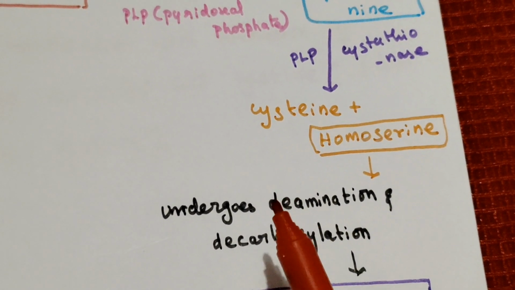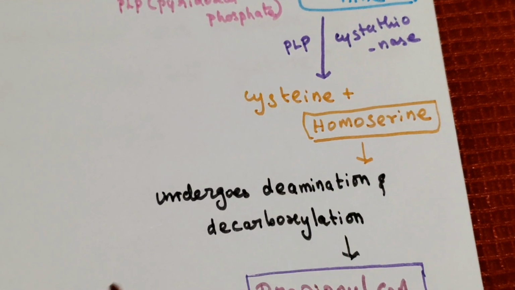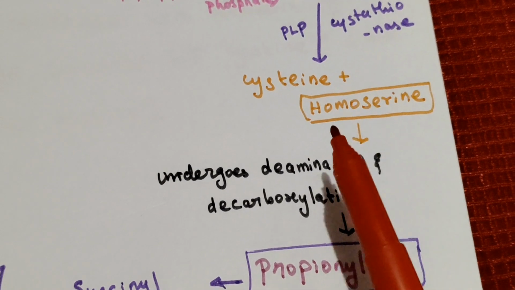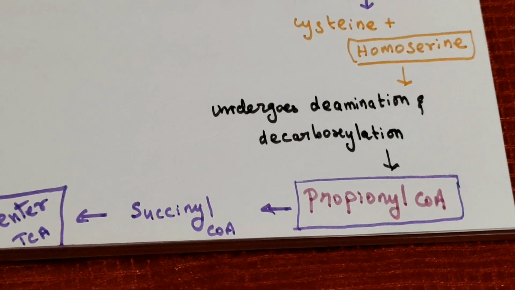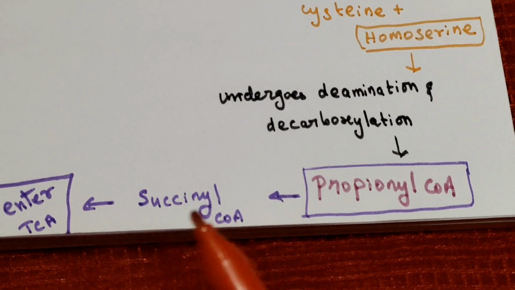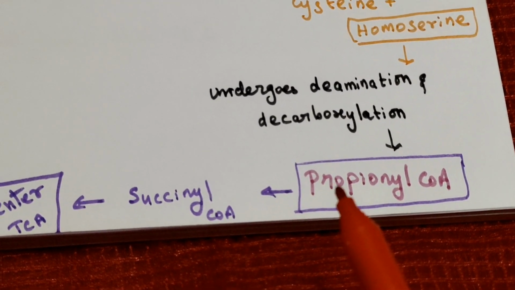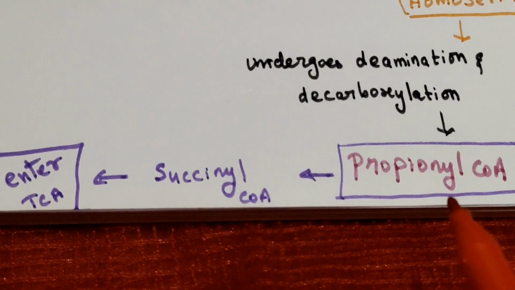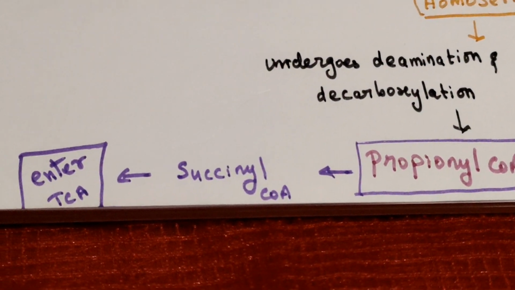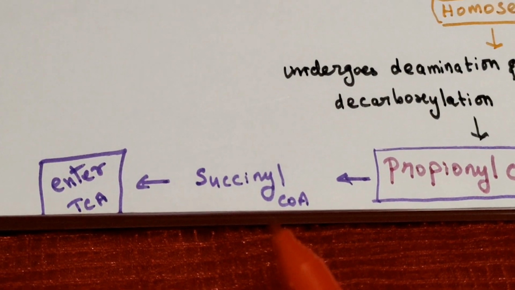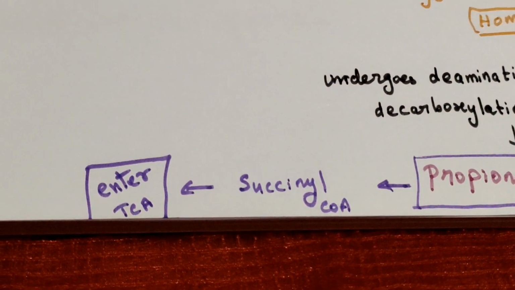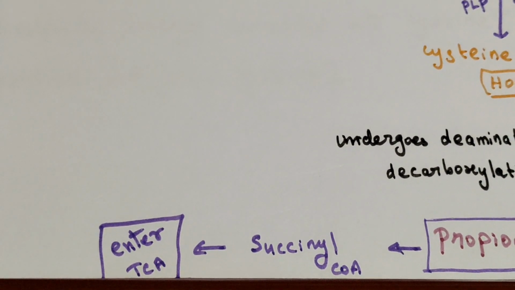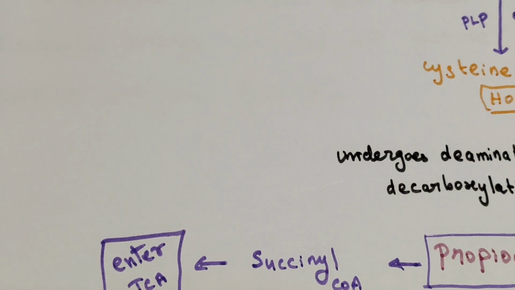cysteine and homoserine. This homoserine undergoes deamination and decarboxylation. It gives propionyl coenzyme A. This propionyl coenzyme A is converted into succinyl coenzyme A and enters the TCA cycle. Via this pathway it results in formation of glucose. So this is known as methionine and cysteine.